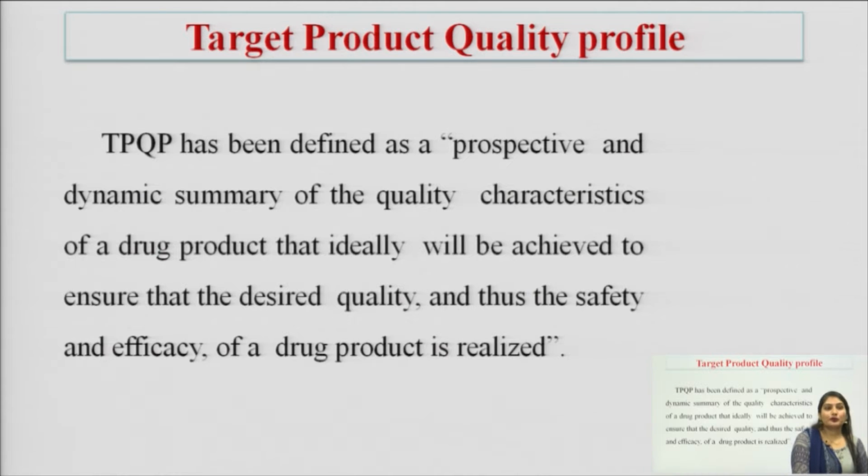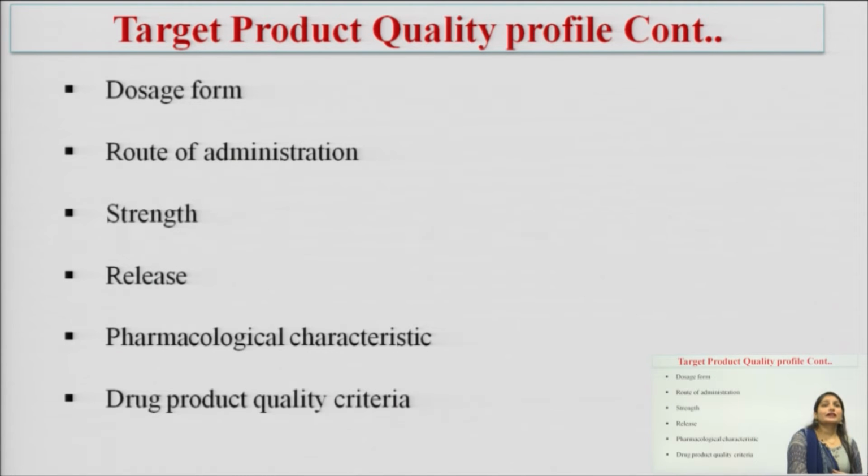So, it is a summary of quality characteristics that we can achieve from the product. In the target product quality profile, certain features we are focusing on: dosage form, route of administration, strength, release, pharmacological characteristics and drug product quality criteria. Dosage form means what type of dosage form we are manufacturing, and which route of administration we will follow: IM route, IV route or IP route, or oral or nasal route.